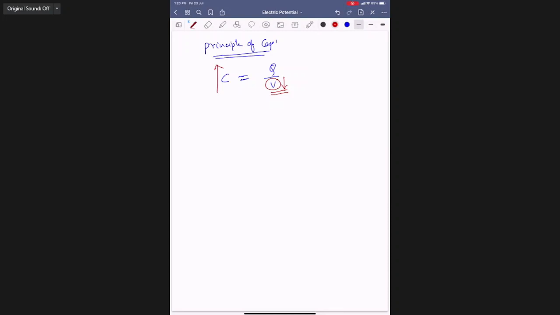So, without increasing the size of the conductor, by some means lower the potential of the conductor. If you lower the potential, its ability to hold charge at that potential is reduced, and it can accommodate some more charge on it. That is the way to do it. For this, we'll take a parallel plate capacitor example.